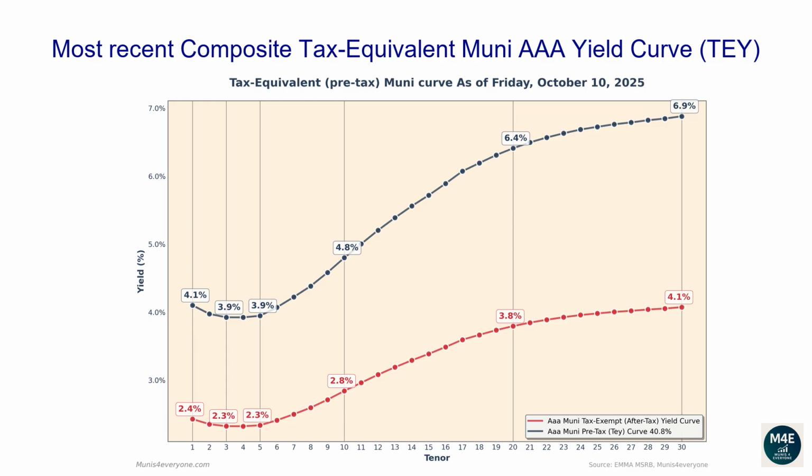The one-year tax-exempt yield is 2.43%, corresponding to a 4.1% tax-equivalent yield for investors in the top tax bracket. The two-year tax-equivalent yield is 3.97%. The 5-year tax-equivalent yield is 3.95%. The 10-year tax-equivalent yield is 4.8%. The 20-year tax-equivalent yield is 6.41%. The 30-year tax-equivalent yield is 6.88%.